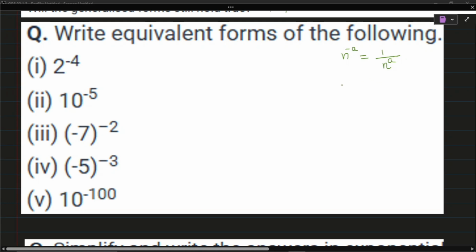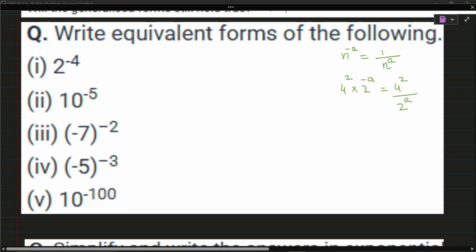Suppose it is coming like this, 4 raised to 2 multiplied with 2 raised to minus a. This type of question you can write like this, 4 raised to 2 divided by 2 raised to a.